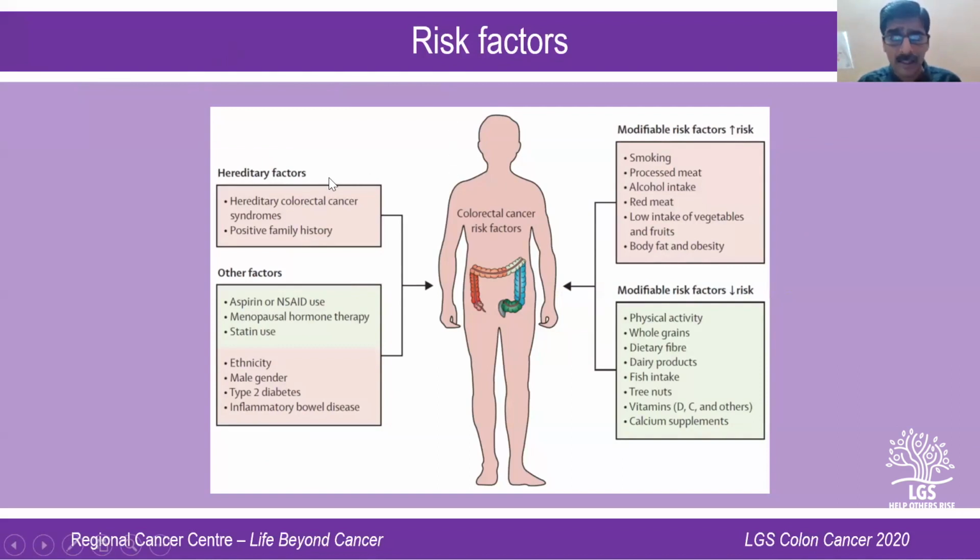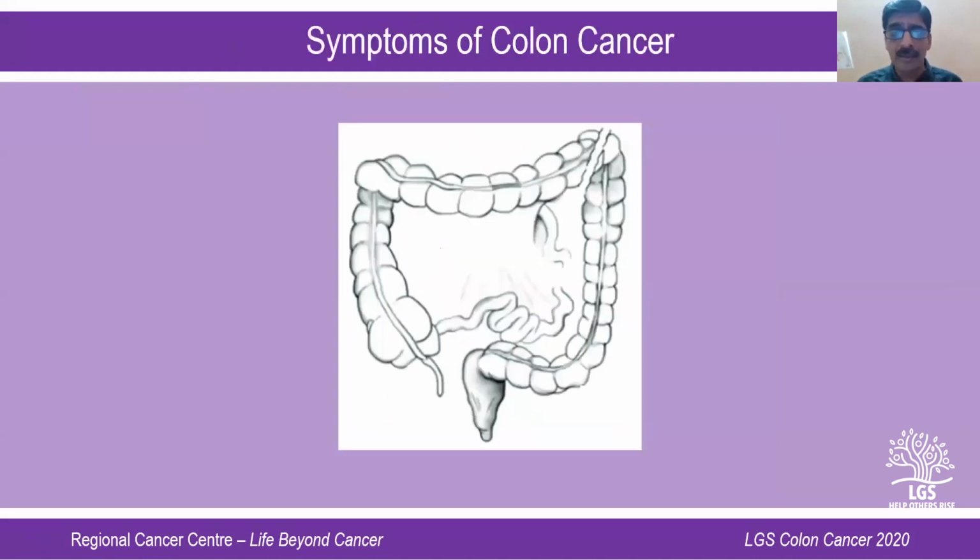The fact is that there are hereditary factors, and then there are modifiable risk factors, which are good risk factors as well as bad risk factors. Some of these factors can definitely be modified, and by modifying them, you can reduce the risk of colonic cancer. I don't want to dwell on the risk factors, etc. I'll move on to the next slide.